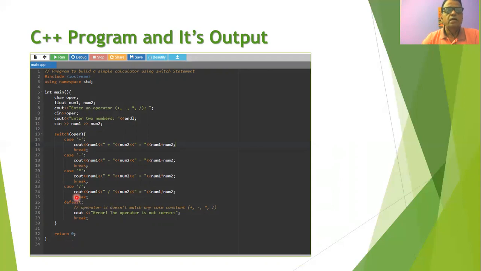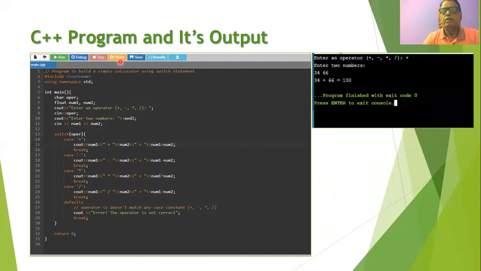So whenever you type this program in a text window of any online C++ compiler, you will find that there is a run button available. When you click on this run button, this program will get executed and you will get the output something like this. Initially we have entered the operator plus, and then we have entered the two numbers 3.4 and 6.6. And therefore we get the message 3.4 plus 6.6 is equal to 10.